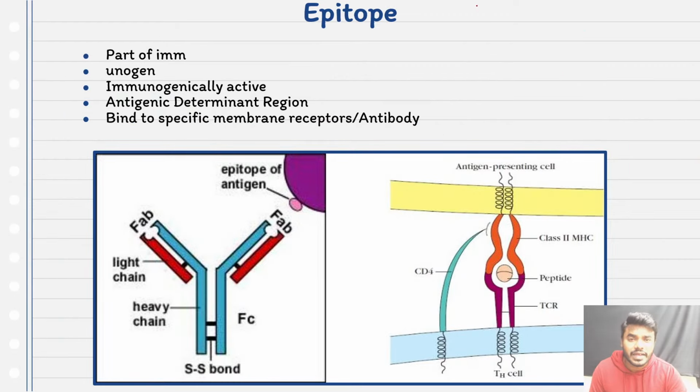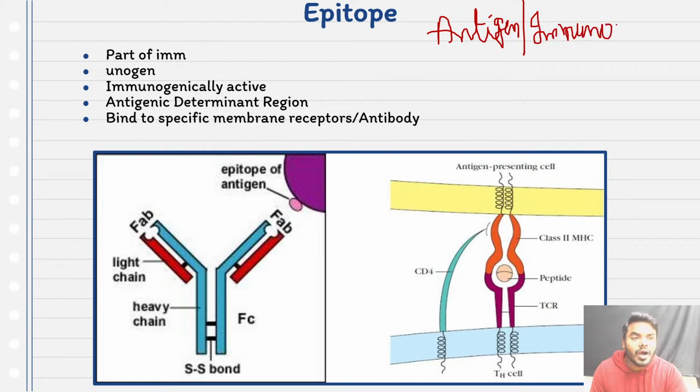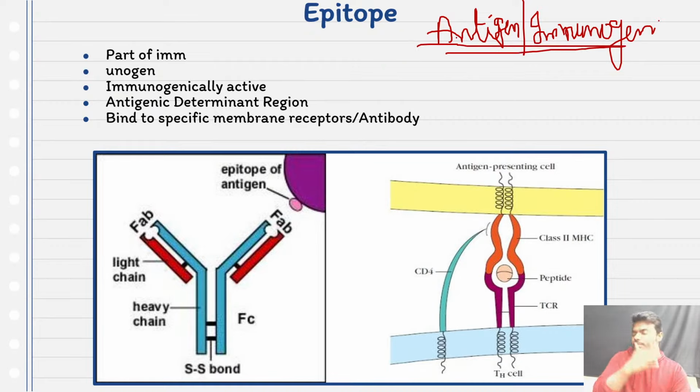And friends, listen, this is a really important statement. Whether it is the antigen or the immunogen, the entire antigen and entire immunogen cannot be recognized by our immune system or our antibody, because friends, the antibody does not have a large enough space to recognize the entire part of the antigen or immunogen.